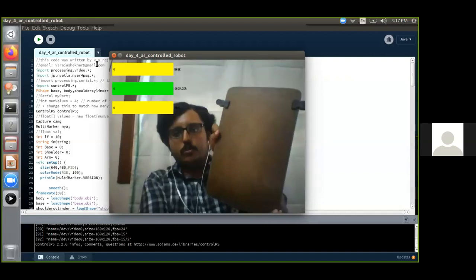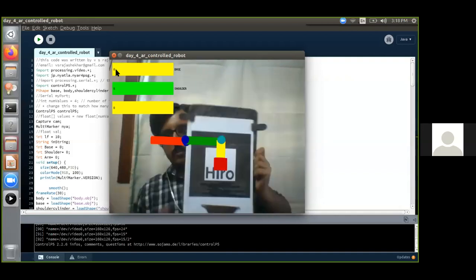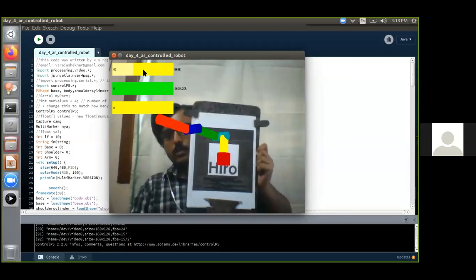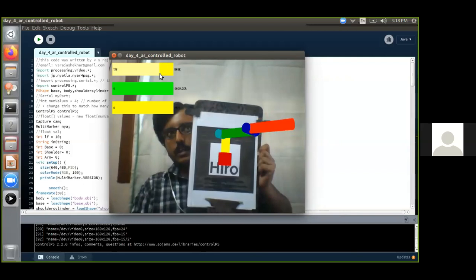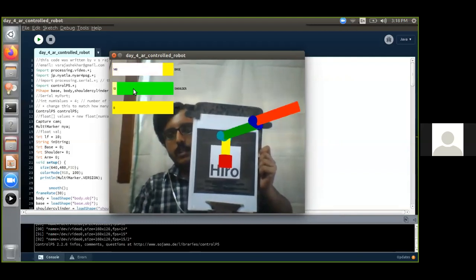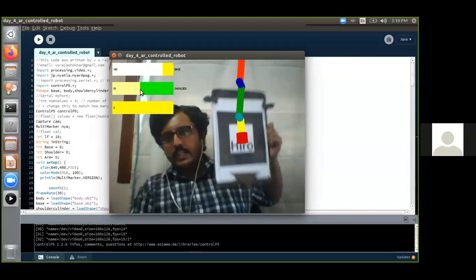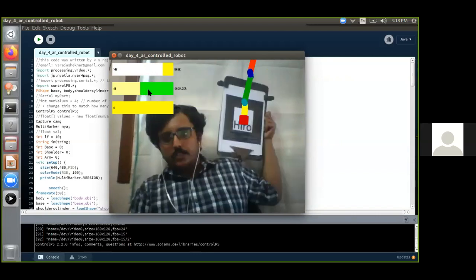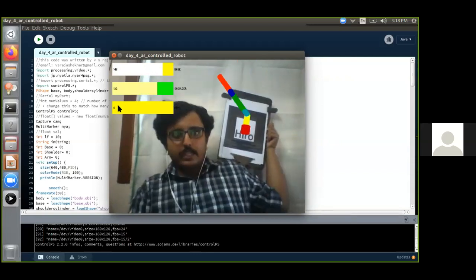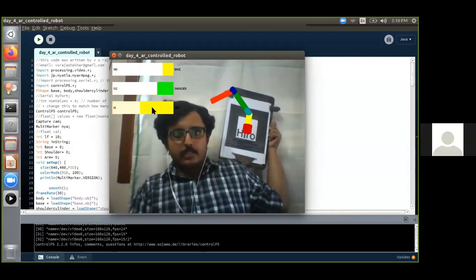So the hero marker appears, and as usual, what you did on day 2, you will be manipulating the augmented robot using the slider which is available over here. You can take it back also, but make sure that the hero marker is always parallel to the camera. So this is the output of today's program.